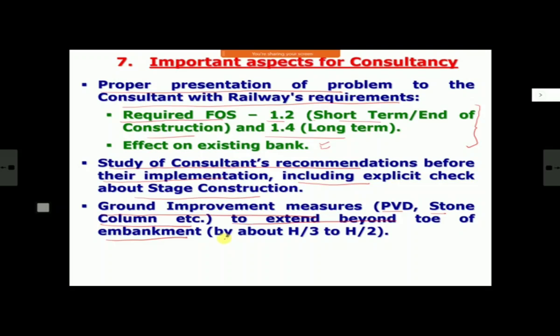And if you read the literature, of course it depends on the type of soil and type of bank, but the thumb rule is h by 2 to h by 3. So try to go from h by 3 to h by 2. Your bank height, one-third or half of that, you must extend your ground improvement measure outside the toe of the bank also. It should not stop at the toe of the bank itself.